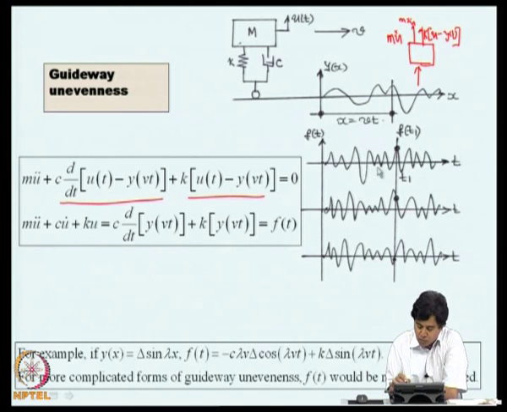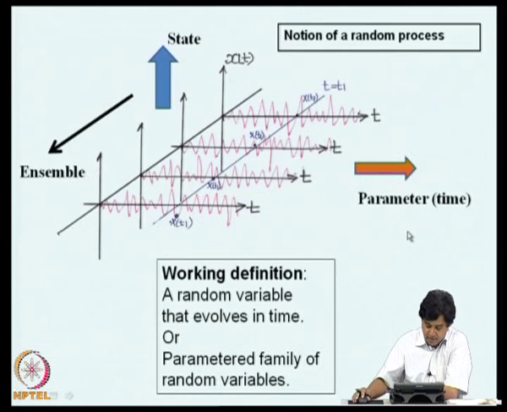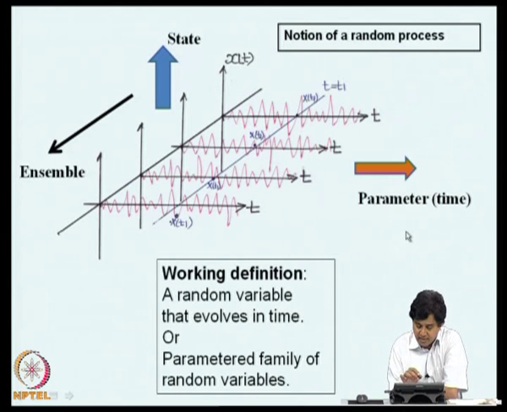Clearly, as t moves, as t changes, this f of t also changes. So, we are seeing here a random variable evolving in time. Let us make this clearer. So, let us consider x of t to be a collection of say time histories.